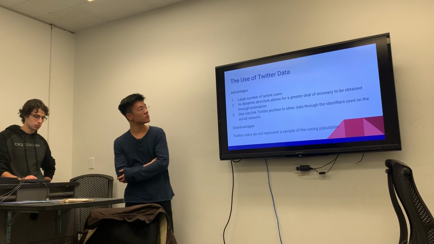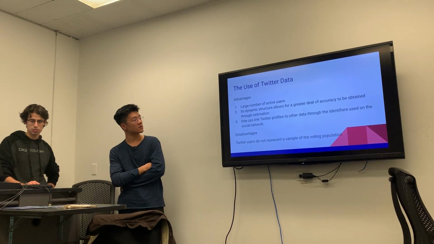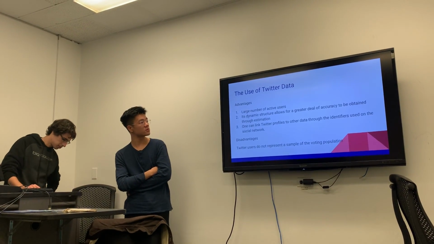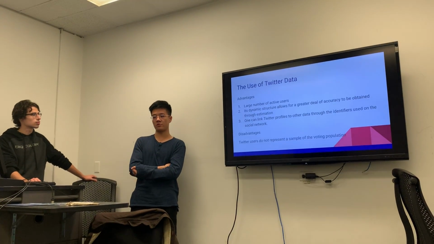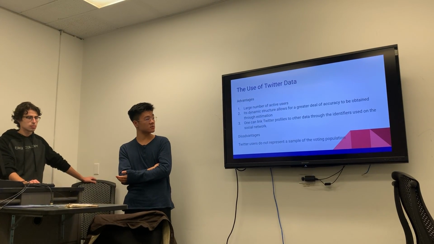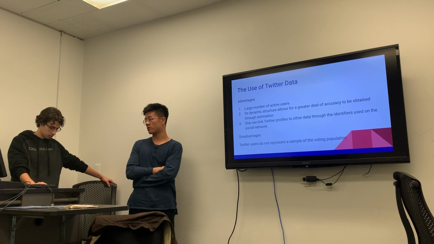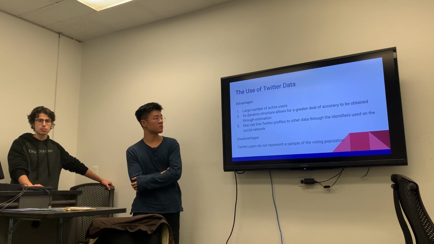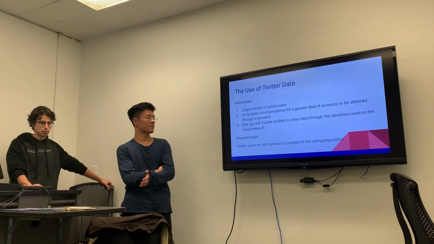Here they also use the Twitter data, which had three main advantages. The first is that since Twitter has a large number of users around the world, a large sample can give us more accuracy. The second is a dynamic structure, which also allows for a great deal of accuracy through the estimation.